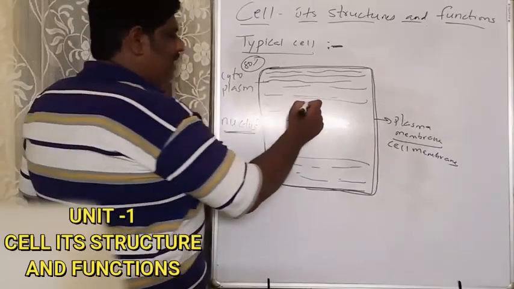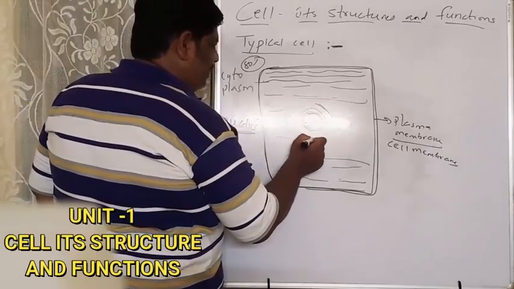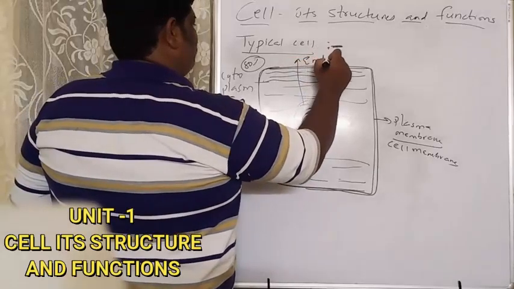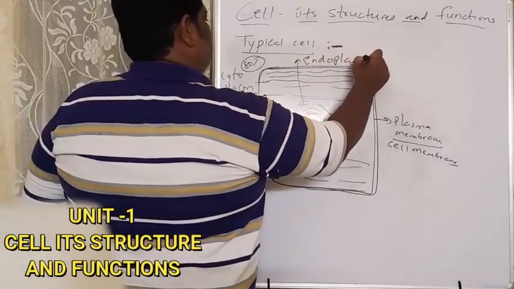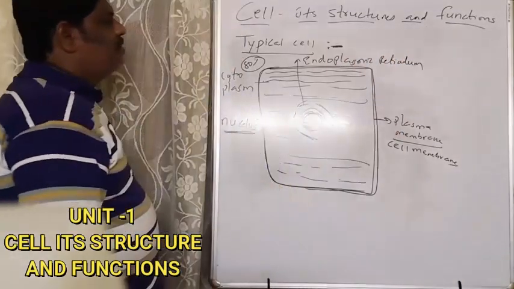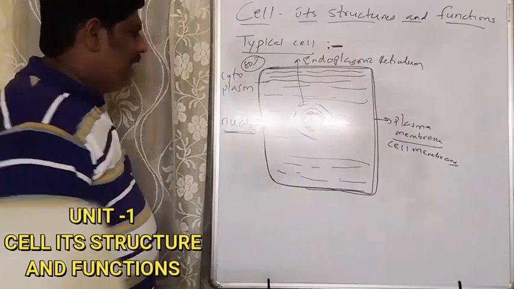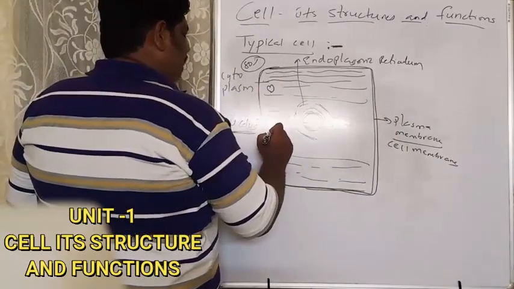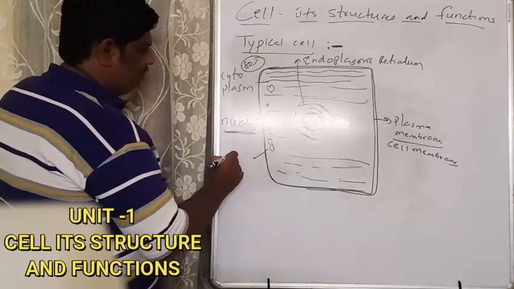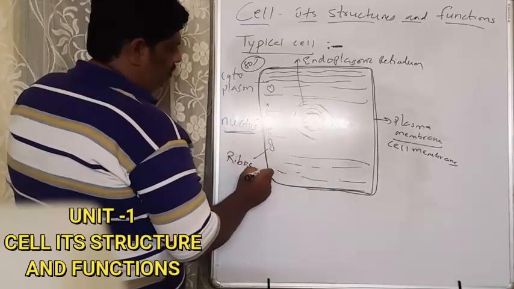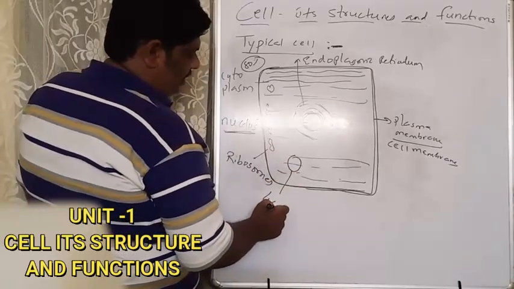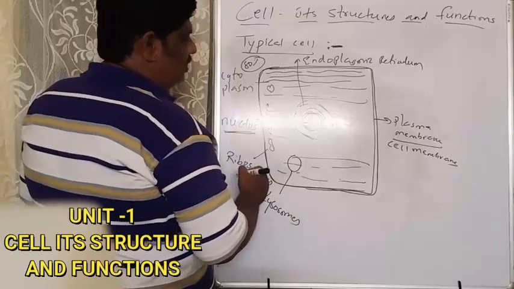And then there is another part present around the nucleus, which is called the endoplasmic reticulum. And then there are some heart-shaped and pea-shaped structures called ribosomes. And then there are other structures called lysosomes.